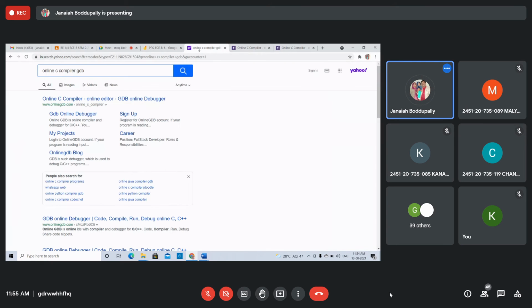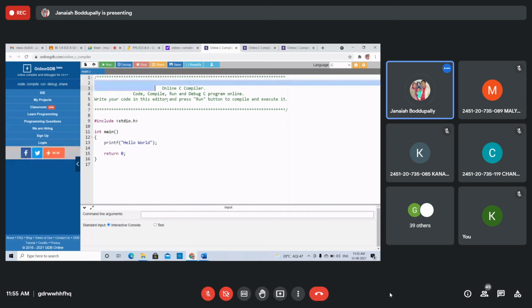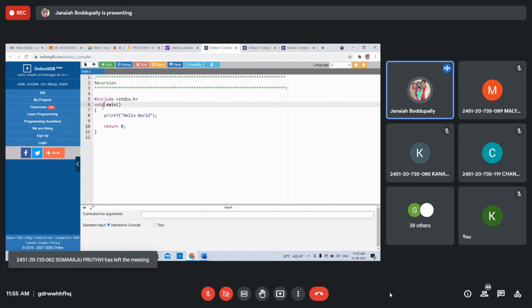See this. Since we'll execute this using recursion, using recursion, the functions only.